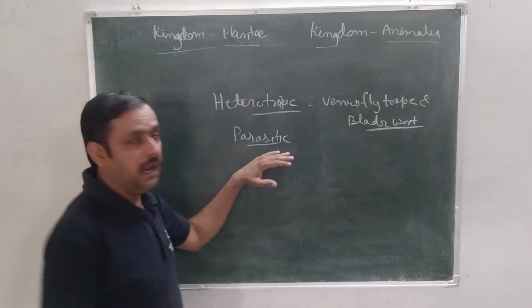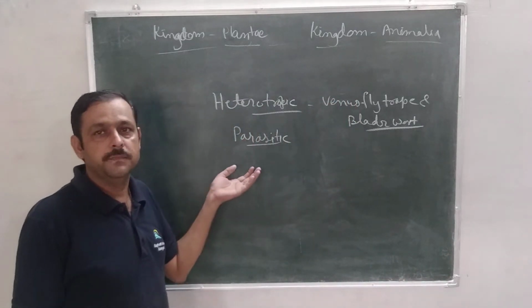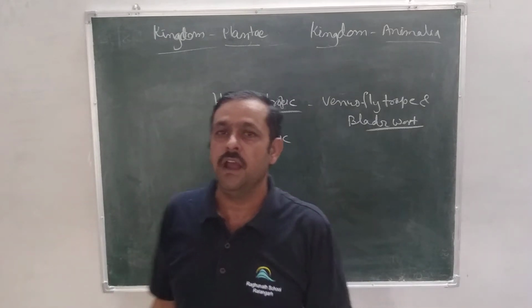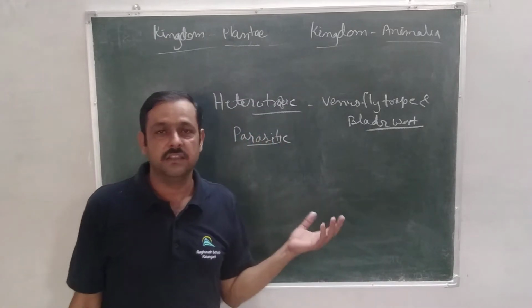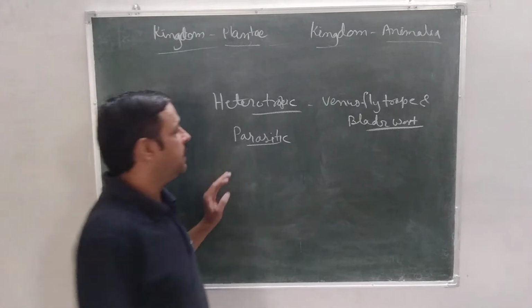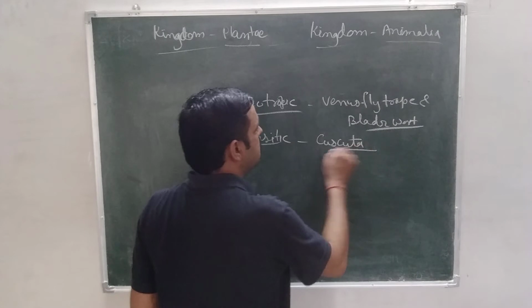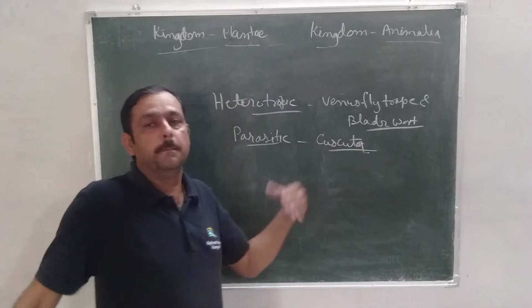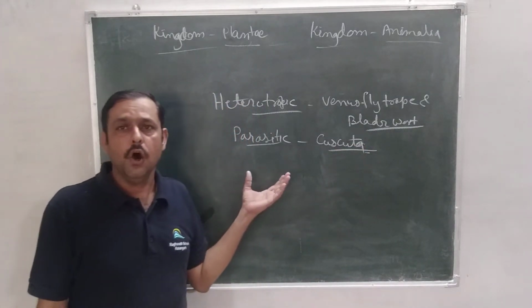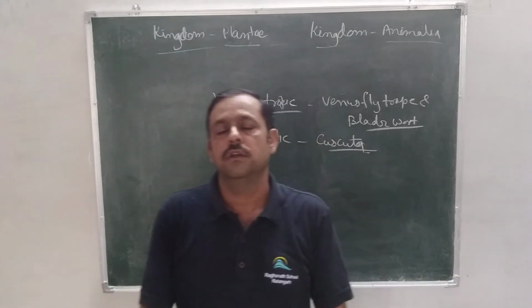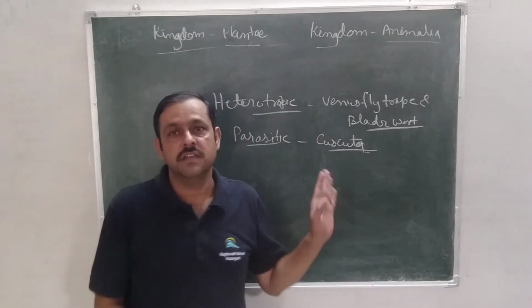And whenever a plant or any living organism obtains its food from another living organism and also its habitat, it is called parasitic. You know Kaskuta, or in Hindi Amar Bel, they obtain their habitat and nutrition from other plants, so they are called parasitic.